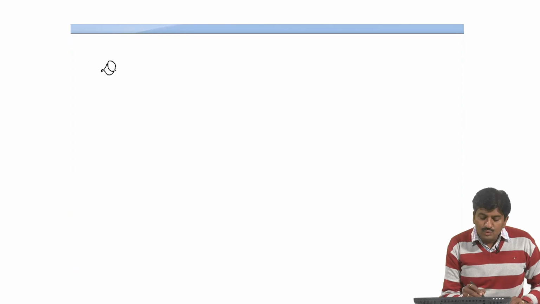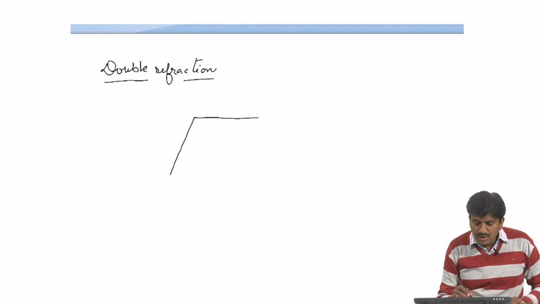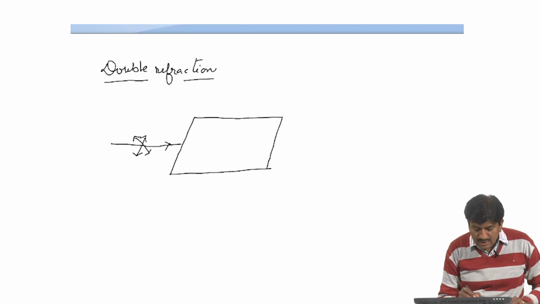Now the first topic in which we use this property is double refraction. Suppose this is a crystal and this is an unpolarized light.